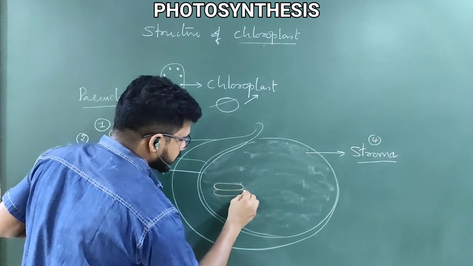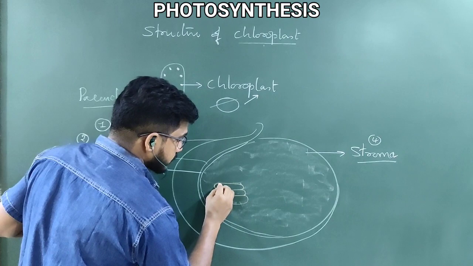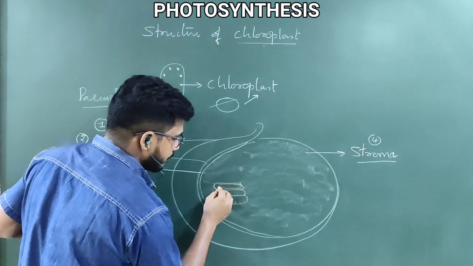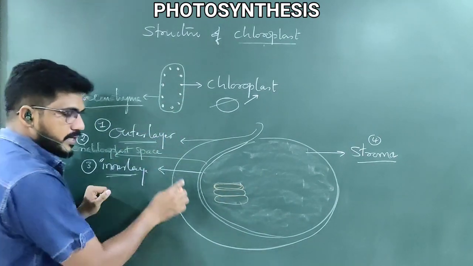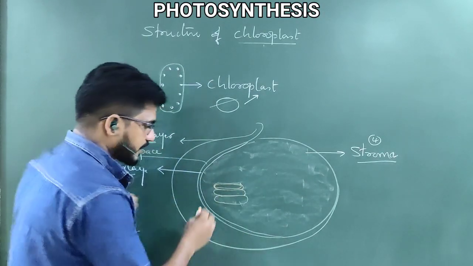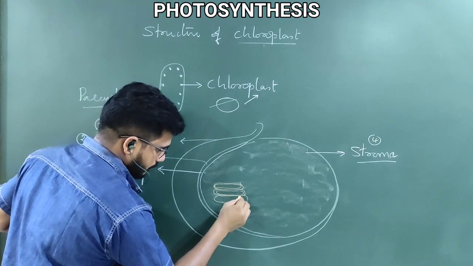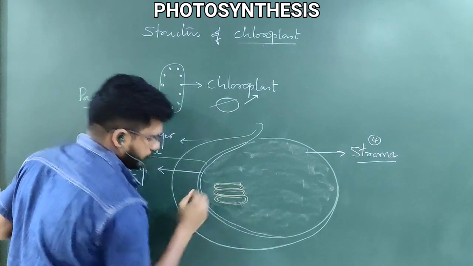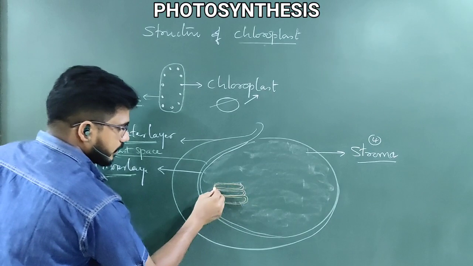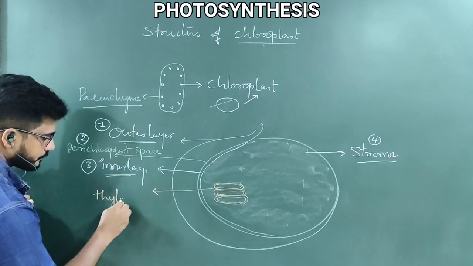cylindrical and horizontal structures present. They are also double layer, guys. A very important thing is that the chloroplast is a double layer. Inside the chloroplast, in the stroma, some thylakoids are present. They are called thylakoids.